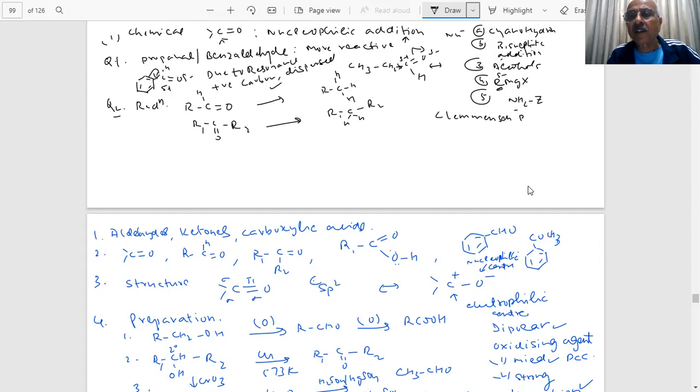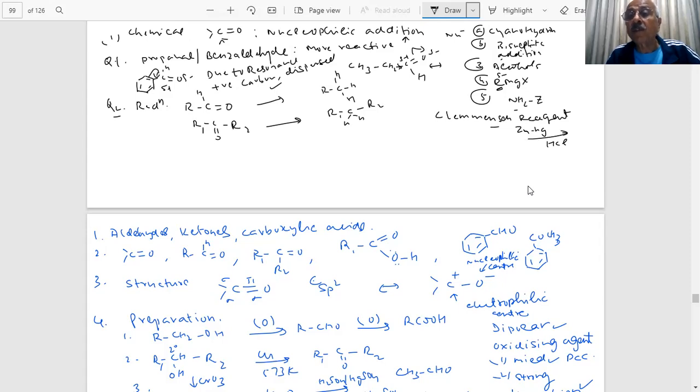What are the reagents used in the Clemmensen reaction? Zinc amalgam with mercury and concentrated HCl. Zinc, mercury, HCl. We have to remember this because sometimes there is confusion.